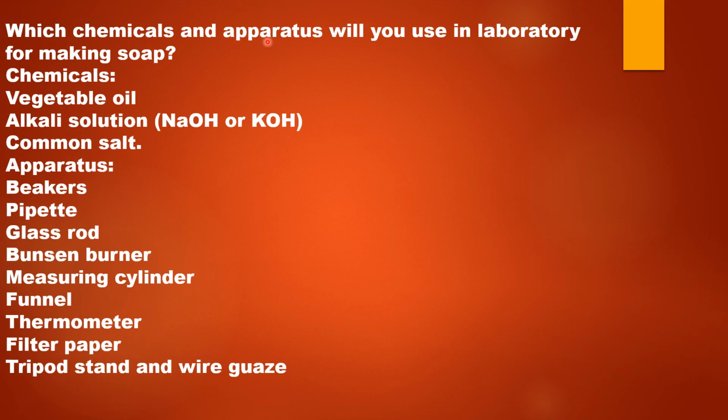Which chemicals and apparatus will you use in the laboratory preparation for making soap? Chemicals needed for making soap are vegetable oil, an alkali solution which could be sodium hydroxide or potassium hydroxide, and common salt. Apparatus needed are beakers, pipette, glass rod, Bunsen burner, measuring cylinder, funnel, thermometer, filter paper, tripod stand, and wire gauze.